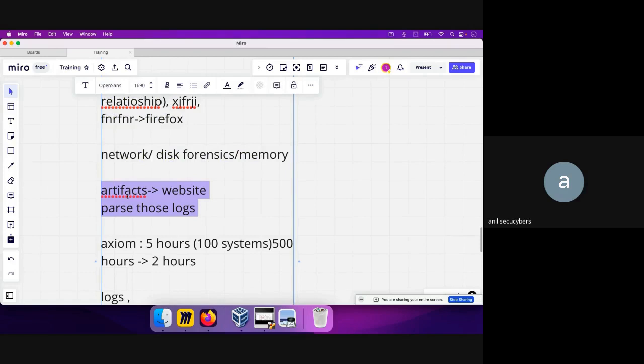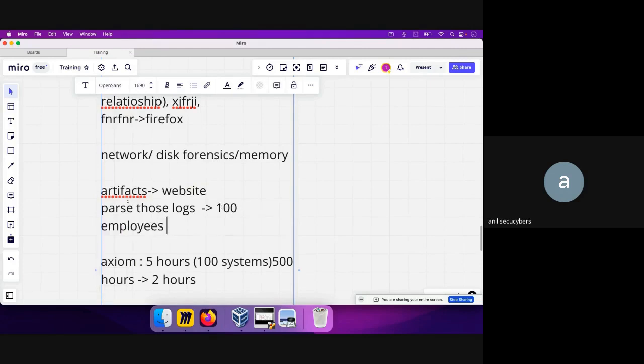And utilizing this manual approach, I was actually able to get the answers. I was utilizing Axiom to get a little bit more details on what that user was doing. But that manual analysis you can complete for 100 employees in just 1 hour, if you know what logs to look at and how to parse that log. So that's the reason.